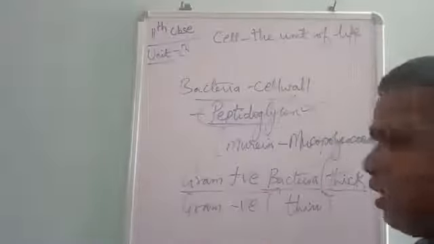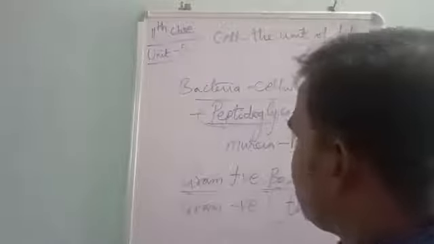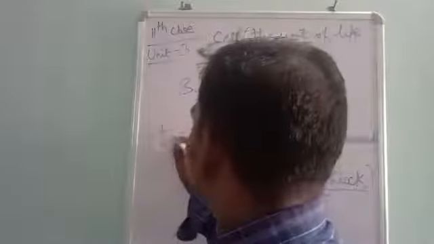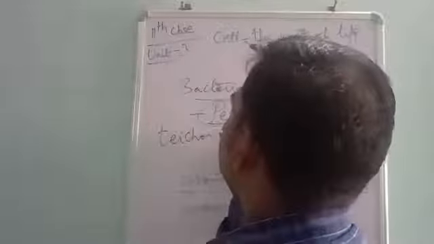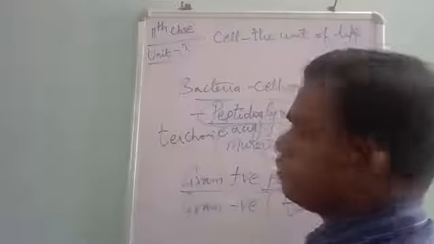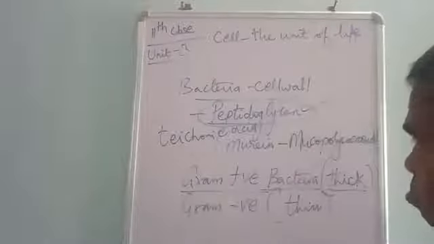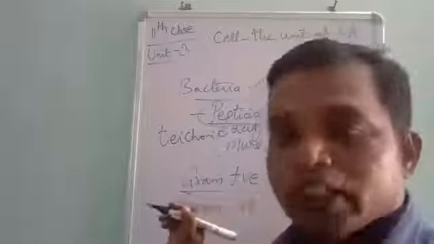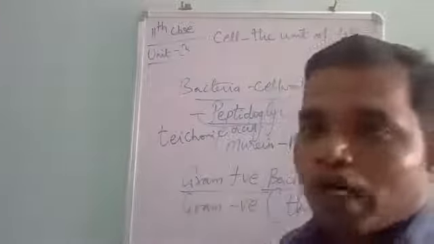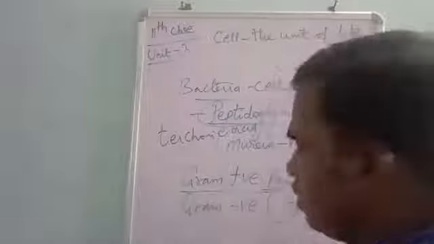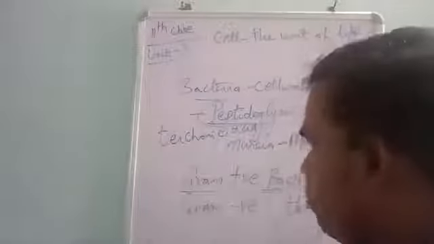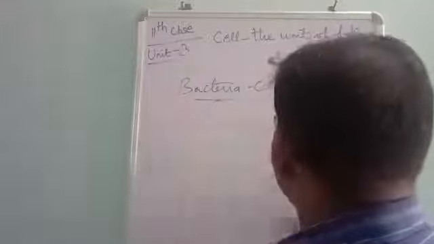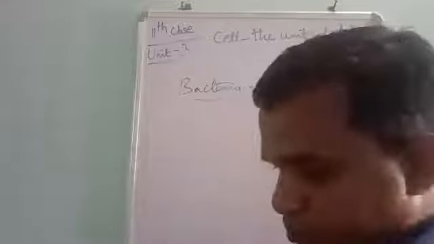The gram positive bacterial cell wall is made up of many layers of peptidoglycan along with teichoic acid. But the gram negative bacterial cell wall is made up of a few layers of peptidoglycan along with a secondary polysaccharide. Okay, so that's the difference between gram positive and gram negative bacteria. So the bacterial cell wall is made up of peptidoglycan.